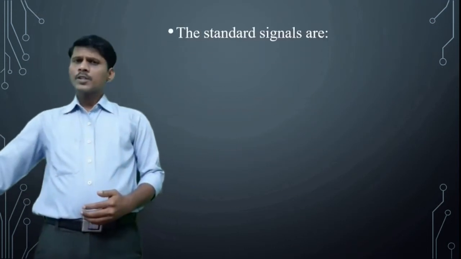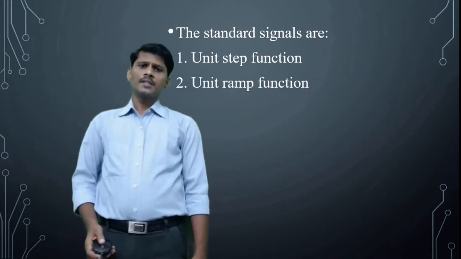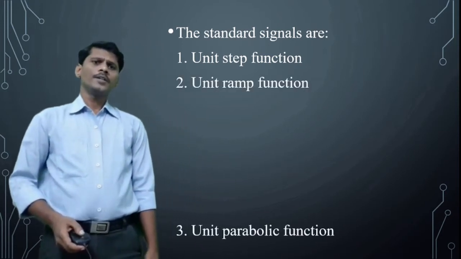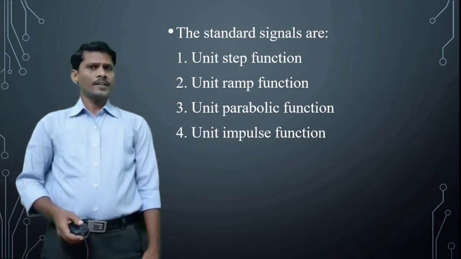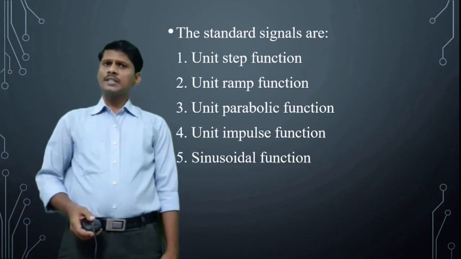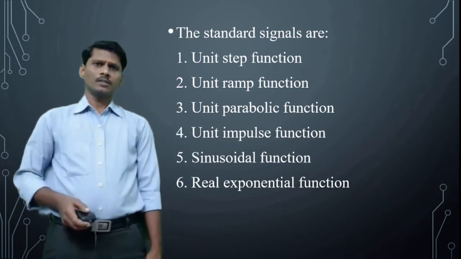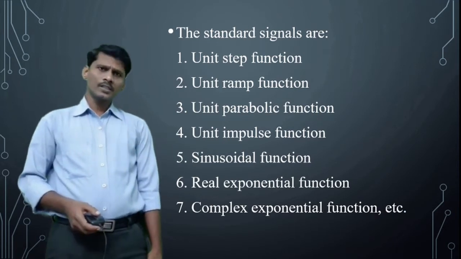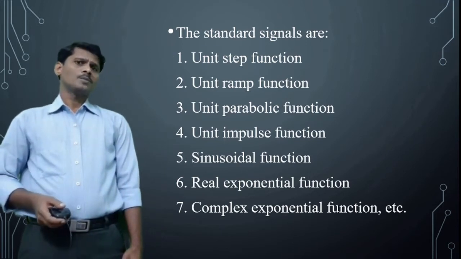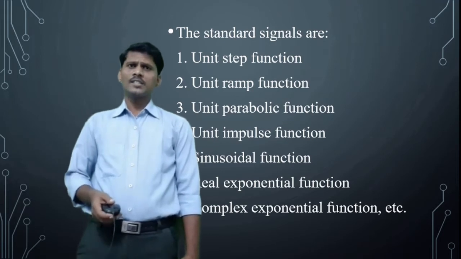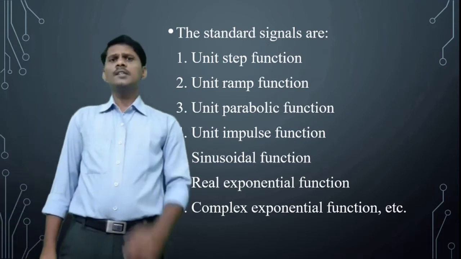They are the unit step signal and unit step sequence, unit ramp signal and unit ramp sequence, unit parabolic signal and unit parabolic sequence, unit impulse signal and unit impulse sequence, sinusoidal signal and sinusoidal sequence, real exponential signal and real exponential sequence, complex exponential signal and complex exponential sequence, etc. So these signals play a very important role in the study of signals and systems.